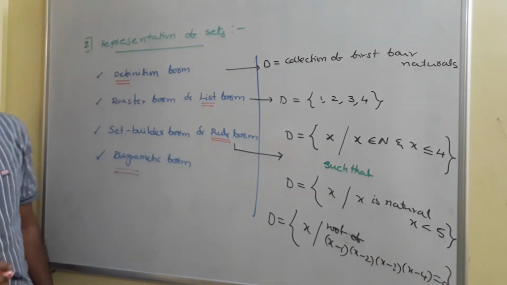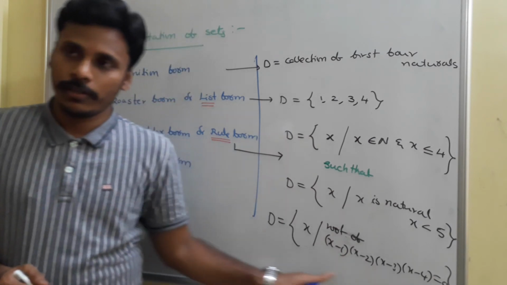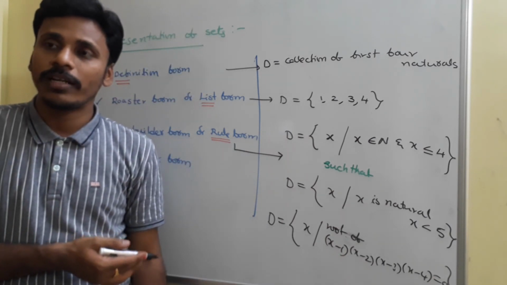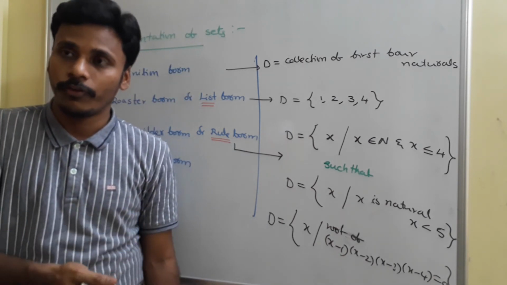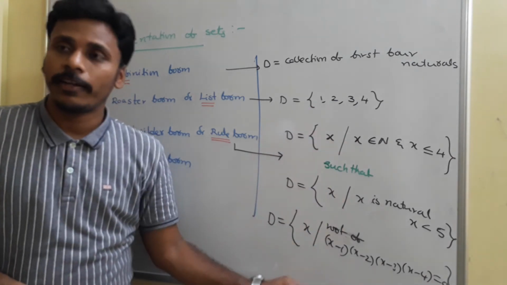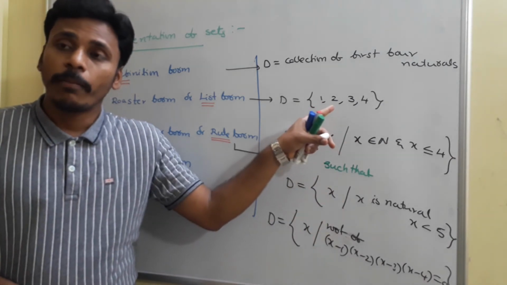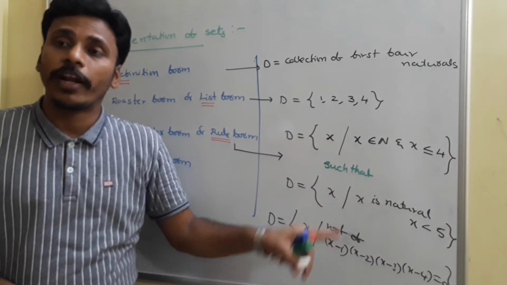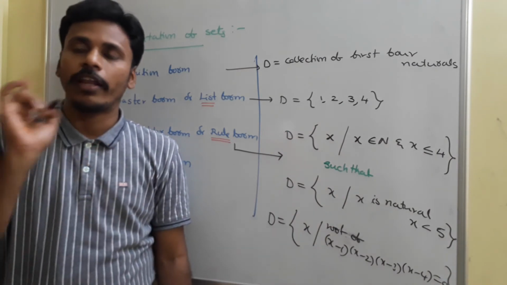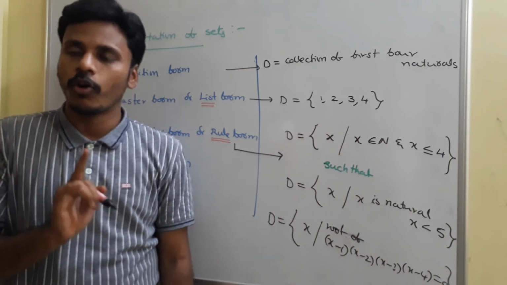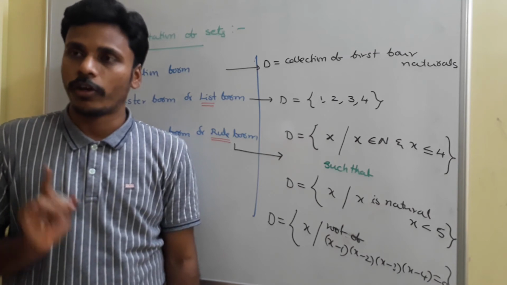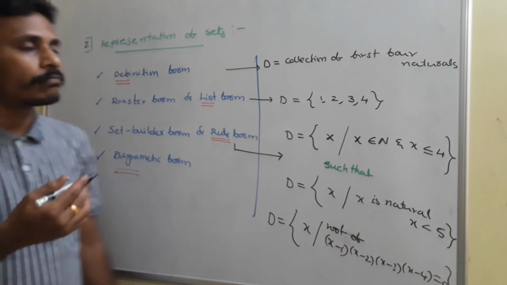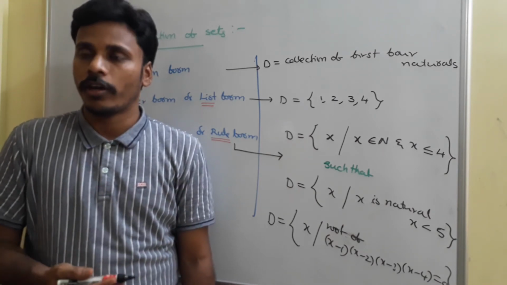You just look there. What are the roots of this equation? Clearly, the roots of that equation are 1, 2, 3, 4. So again it conveys the same meaning, right? The set is the same, but the same set is giving you different rules. It is enough if you find any one rule, if you wish to write. But there are many possibilities to give you a rule.